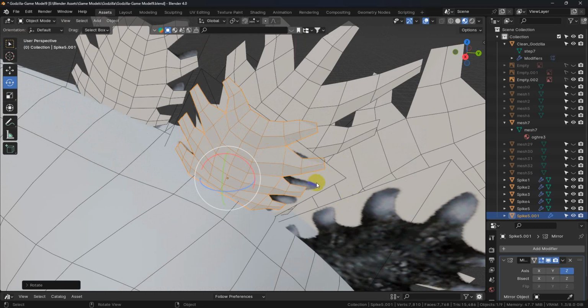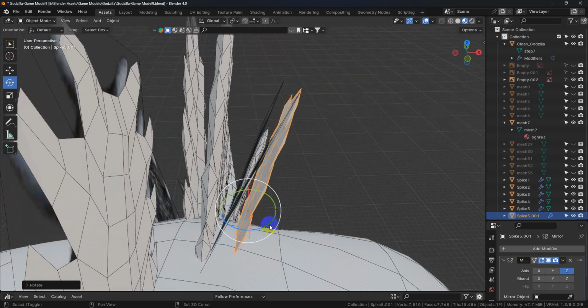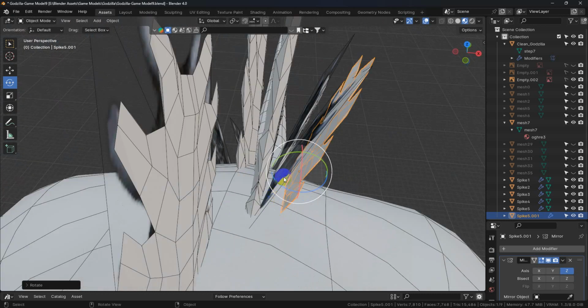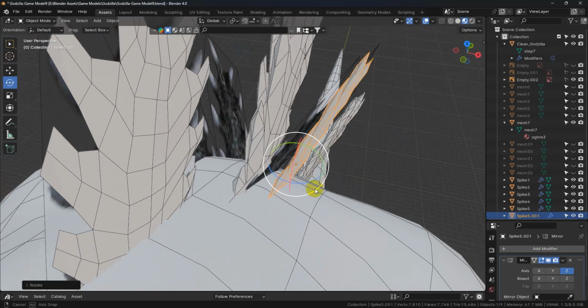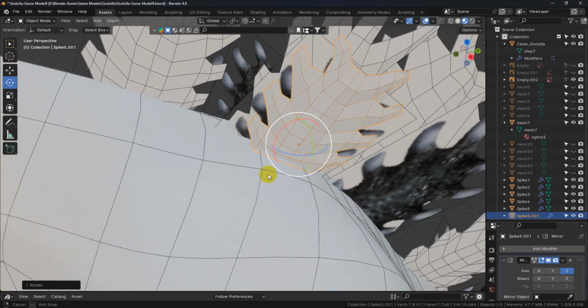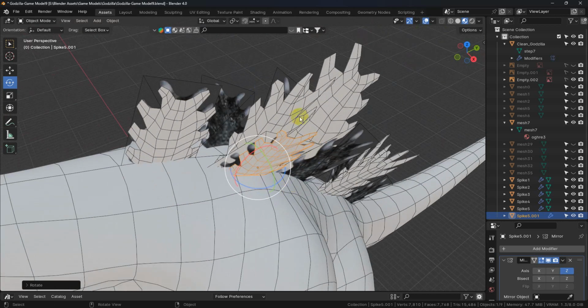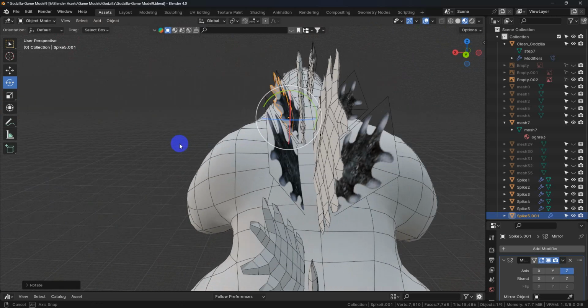Right there, I hit the period key on the numpad, which centers up my view. Now you'll notice that the image planes are too close to our other geometry. So what I'm going to do is just leave this moved out on the shoulder like that. I think it looks better, and we really do need to have some spacing in between all these spikes.